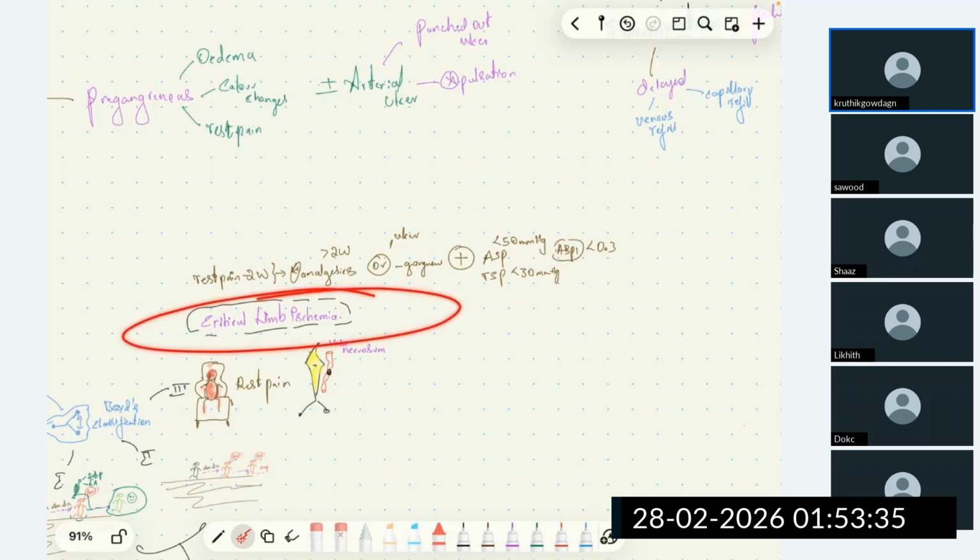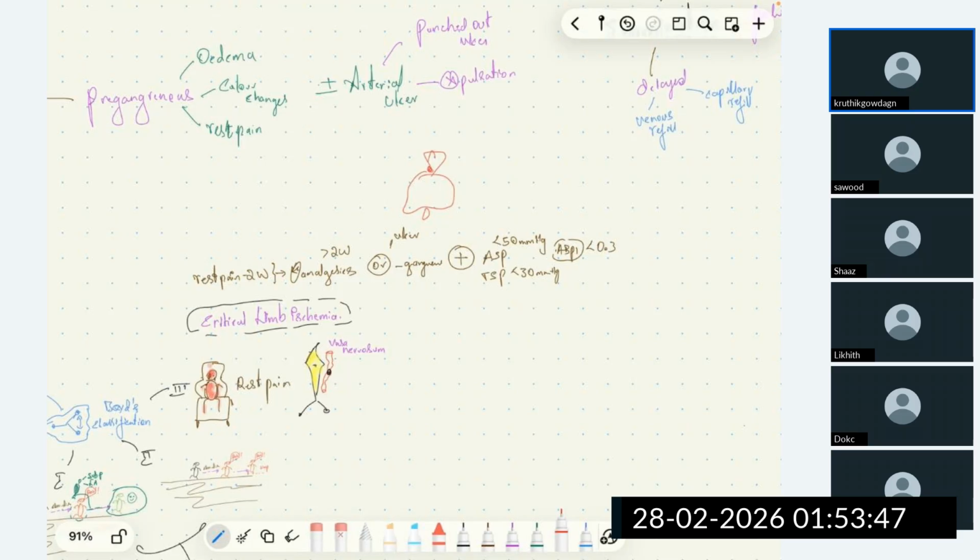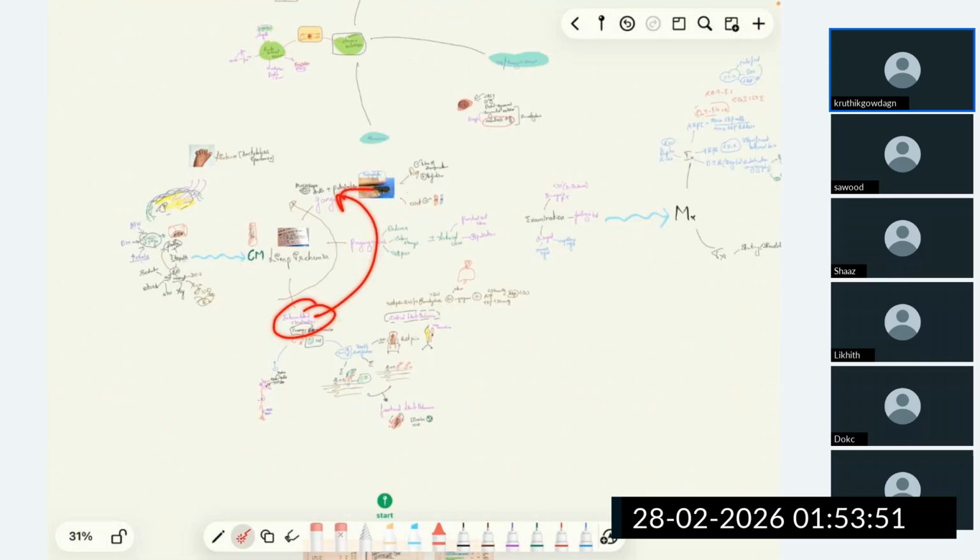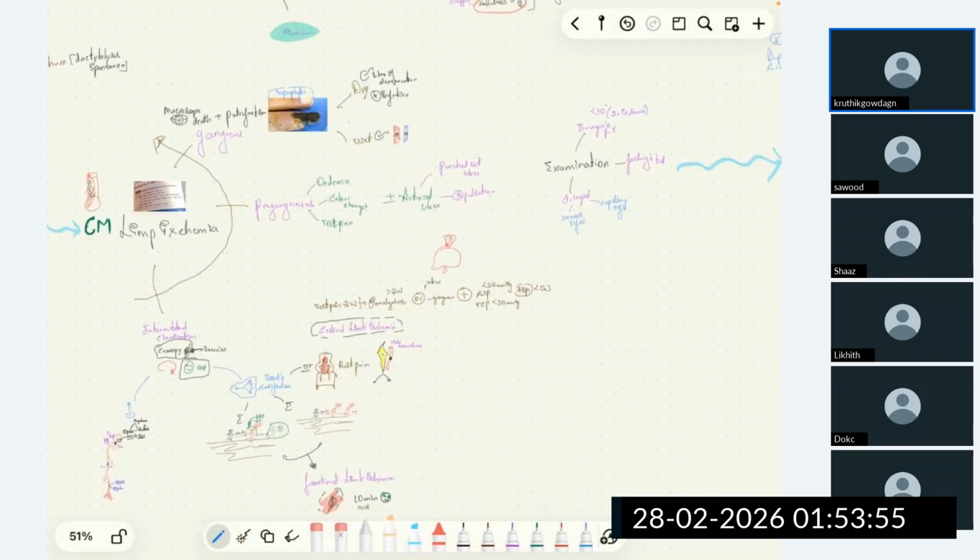Critical limb ischemia is the alarm, because we should be treating the patient ASAP, or else the patient may continue to develop gangrene. Okay, I hope all of you understood what is critical limb ischemia and about intermittent claudication.